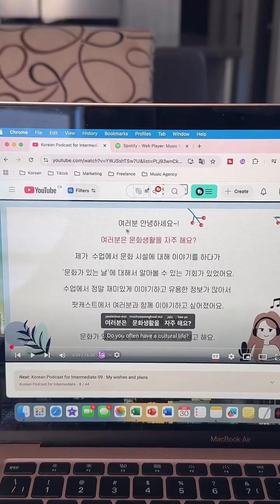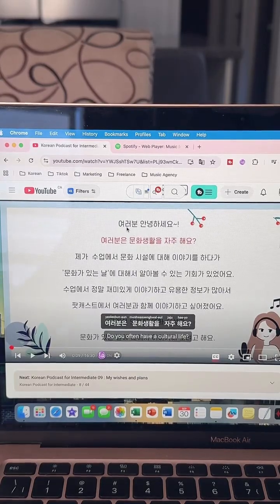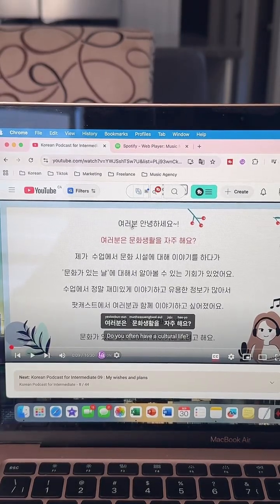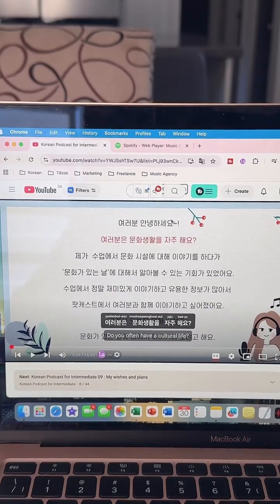Okay, so you guys are correct. 여러분 can be translated to either guys or everyone. When you want to include everyone and you are talking to a group of people, you can use 여러분. 안녕하세요 is hello. You are probably already aware of this word. 안녕하세요, so hello everyone. Now let's jump to the second sentence, which is slightly harder than the first sentence.